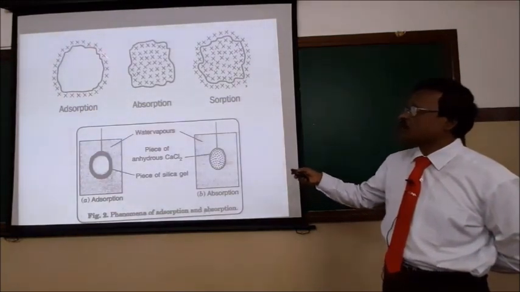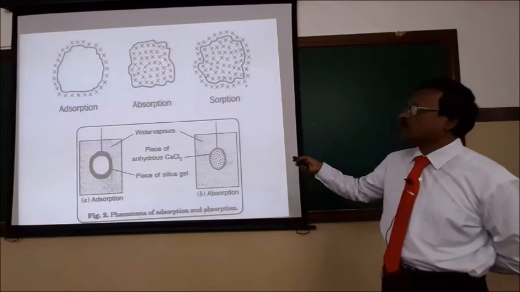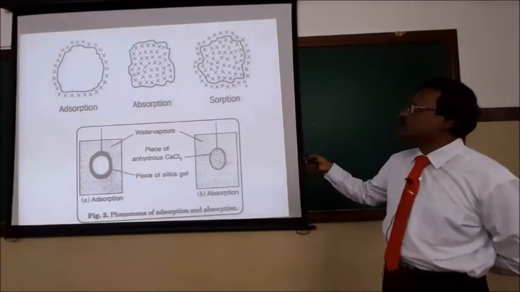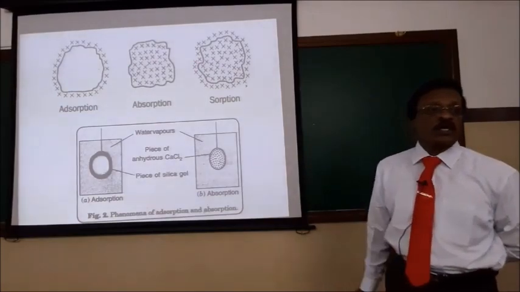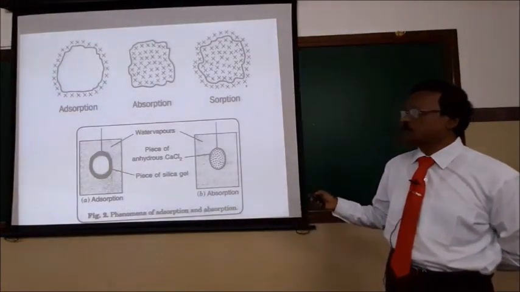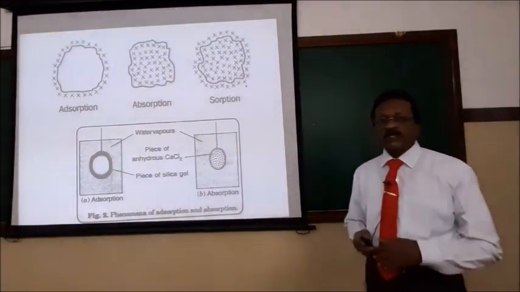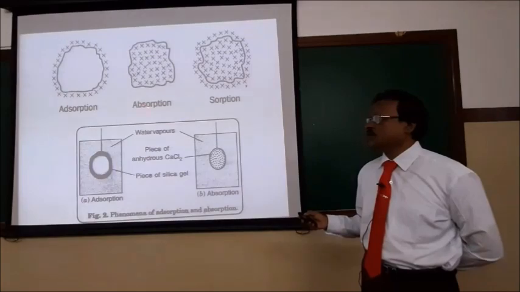Adsorption is a surface property, taking place only on the surface. Absorption is a bulk property, taking place in the interior of the substance. But in sorption, both adsorption and absorption occur. So I differentiated adsorption, absorption and sorption. Now, I will give you the important differences between adsorption and absorption.